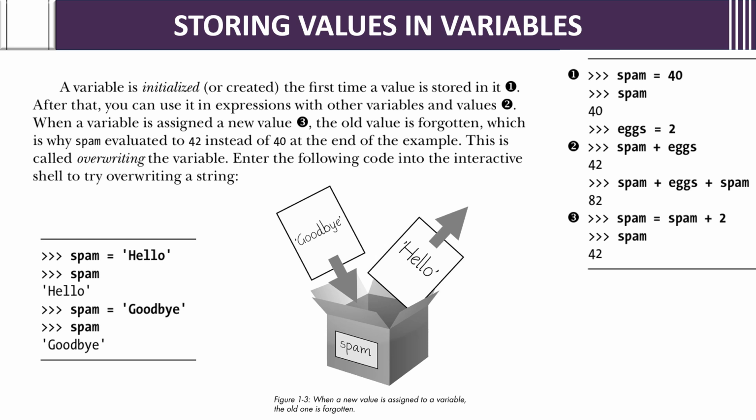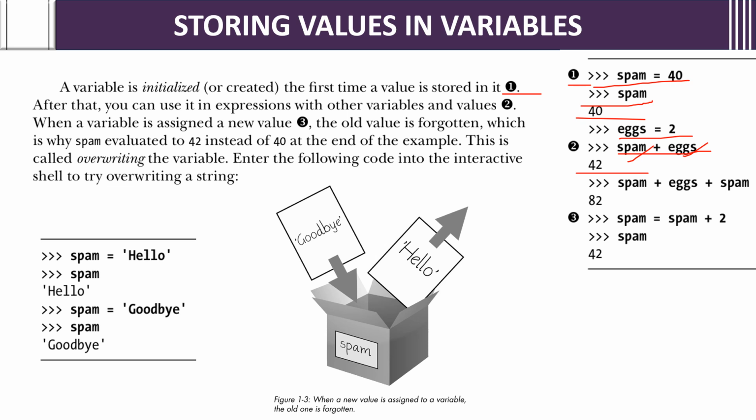A variable is initialized, or created, the first time a value is stored in it. For example, if you are storing 40 in spam and you print spam, it will give 40, which means it is initialized the first time. After that you can use it in expressions with other variables and values. How? If you give x equals 2, then spam plus x will become 42. So you are adding the spam value and the x value. You can use it further like that.